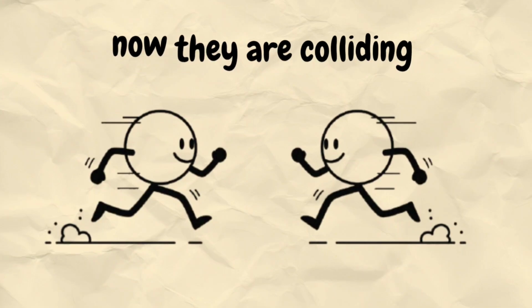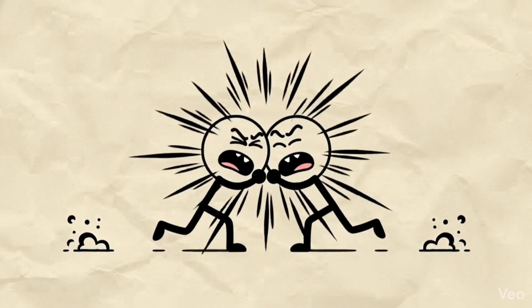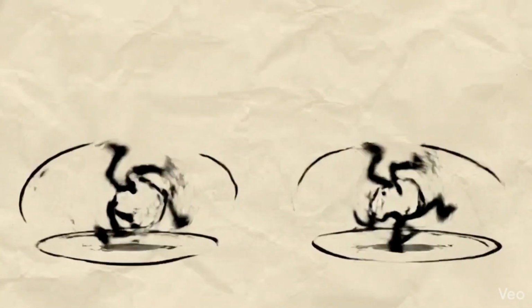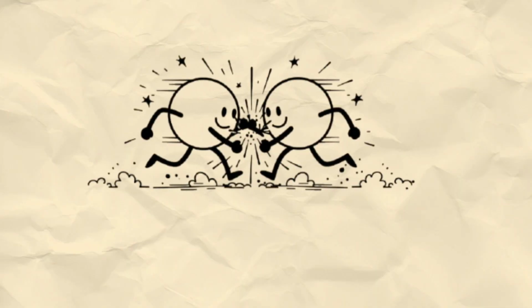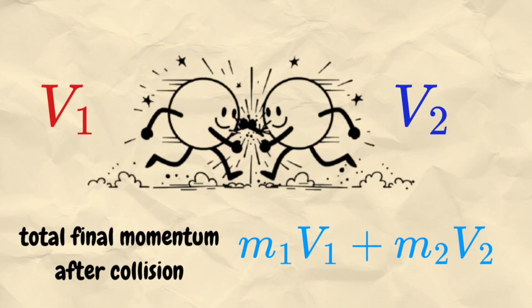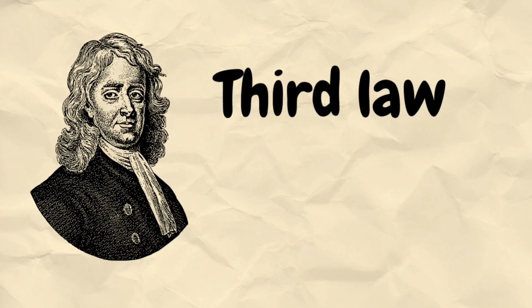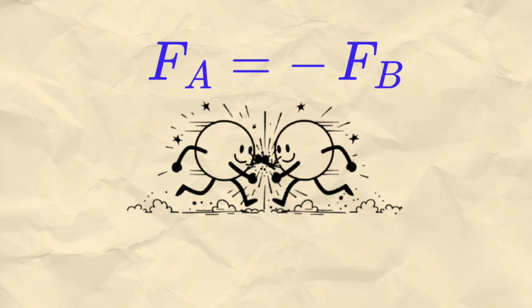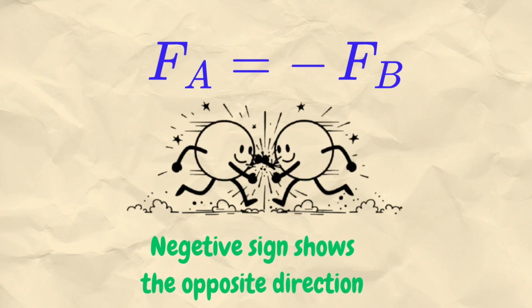Now they collide with each other. After collision, their velocities change to v1 and v2, so the total final momentum becomes m1v1 + m2v2. From Newton's third law, when one object exerts a force on another object, the other object also exerts an equal and opposite force on the first object. Force exerted by object A equals minus force exerted by object B. The negative sign shows the opposite direction.